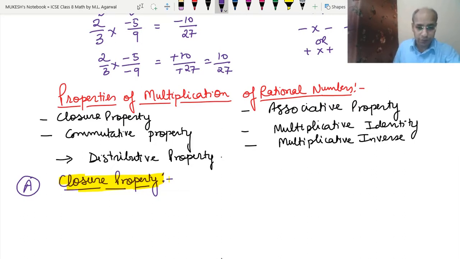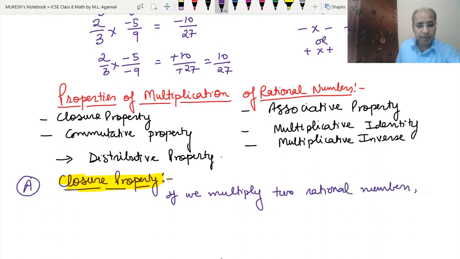That is the closure property. If we multiply 2 rational numbers, we get a rational number.